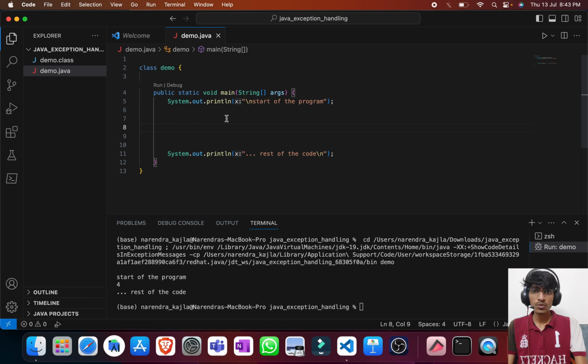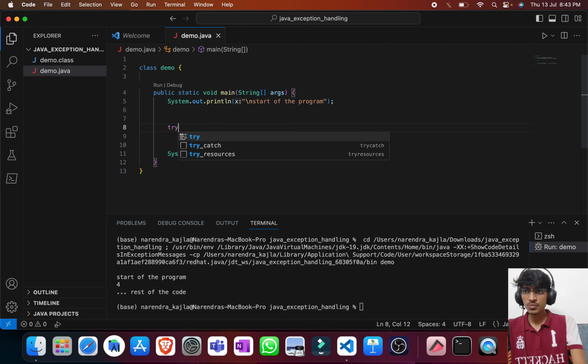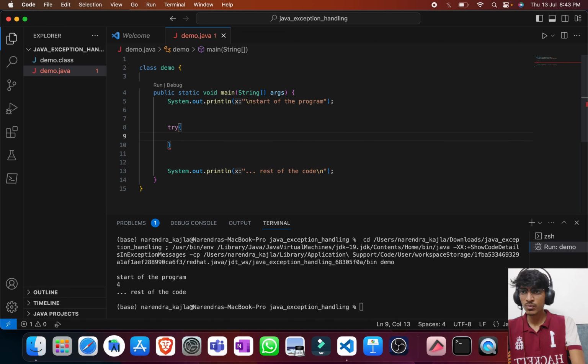Now let us understand how the throw keyword works. We can use this keyword to throw exceptions at a particular point of code according to our requirements. For example, I'll throw the inbuilt exception first of all. Let me put that risky code into our try block.